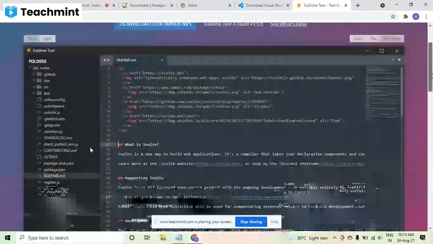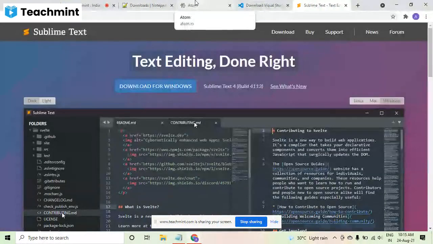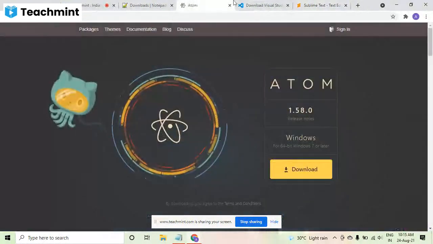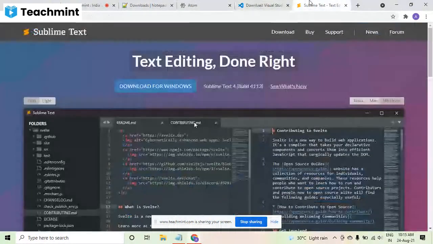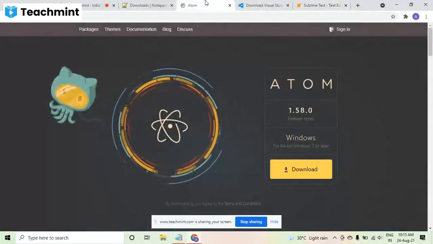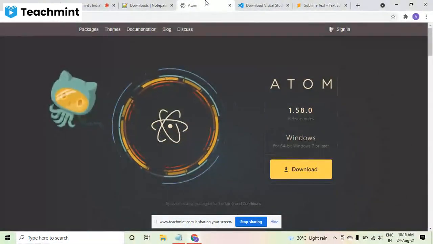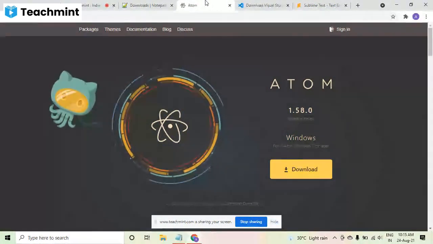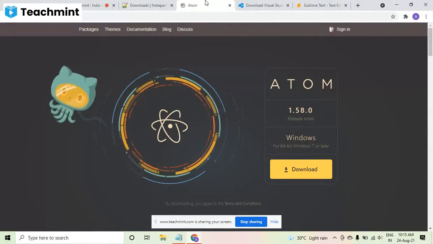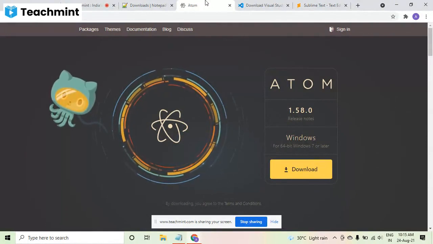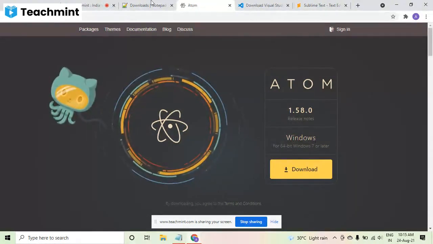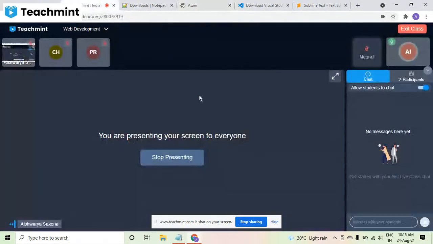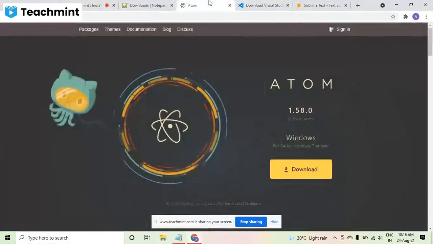But yes, I have told you all these things. I will be sharing these links also in the app, so after the class you can access them. But for now I will be using Atom. Right now I'm using Atom. After 15 days I will switch to another software, so at least you will get an idea how these softwares are used. So you can follow me and go with Atom itself.